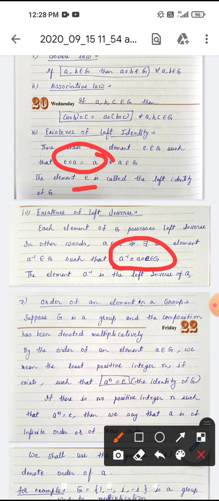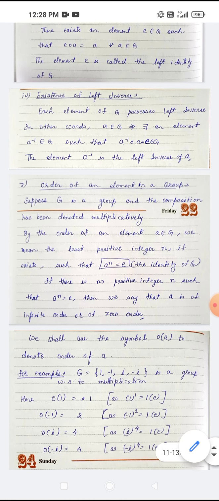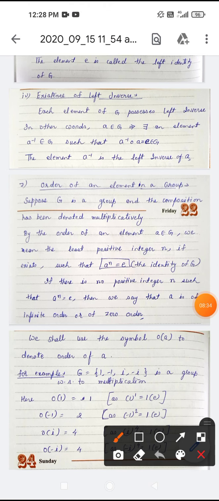Now next is order of an element. This is also important. Order of an element in a group. Suppose G is a group and the composition has been denoted multiplicatively. That means the operation is multiplication.